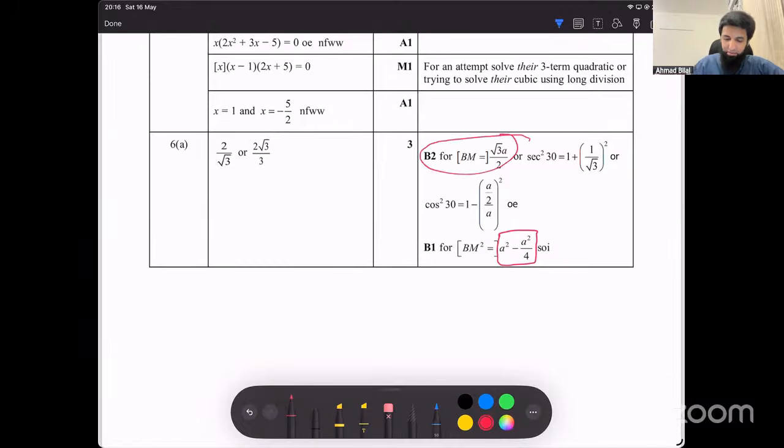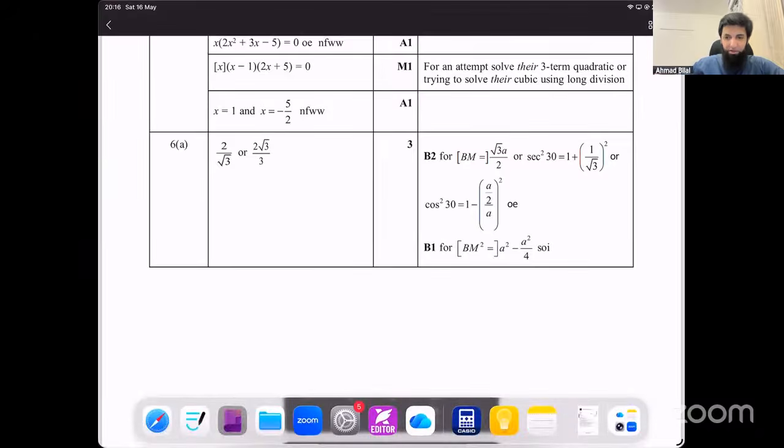Either this or this or this. So this is all coming from the diagram. So if you're not showing this working, you don't get marks for that. So it's clearly written in the marking scheme. That's required.